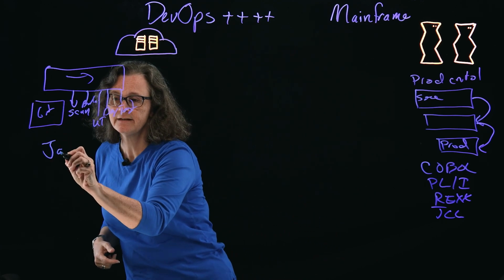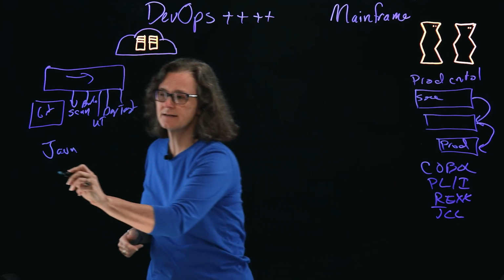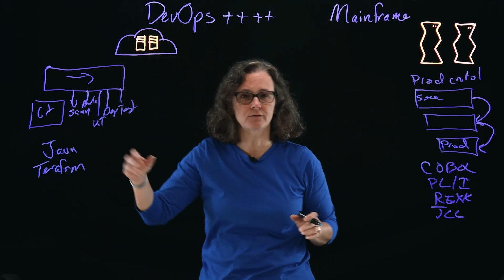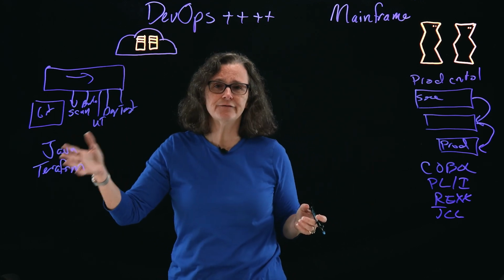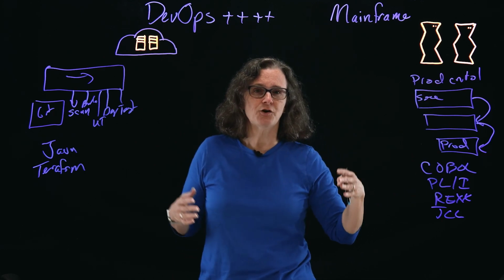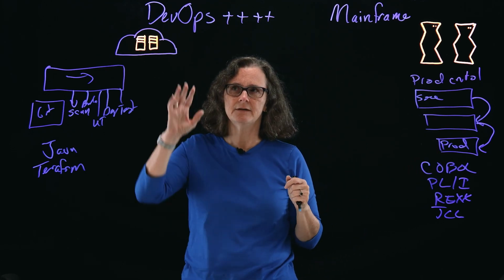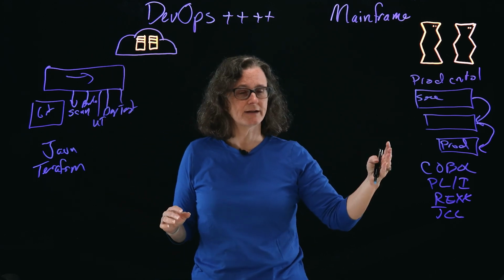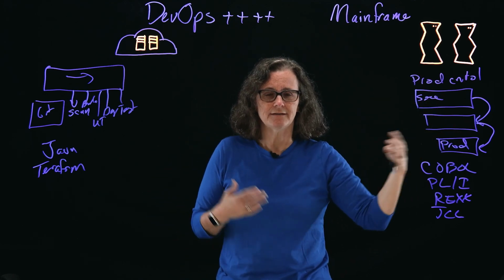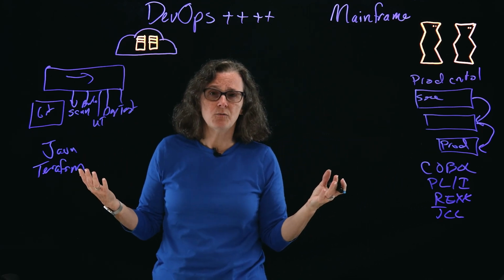And normally, it's Java and other languages, but it's also things like Terraform patterns. So not only is my source code for my application here, but my infrastructure definition. Yeah, that's missing over in this side. I don't have that in this world. So if we think about the mainframe, DevOps, these pipelines, this transformation, why is my source over here? Why am I doing things different? I don't have to. Git can manage COBOL or PL1 just as well.